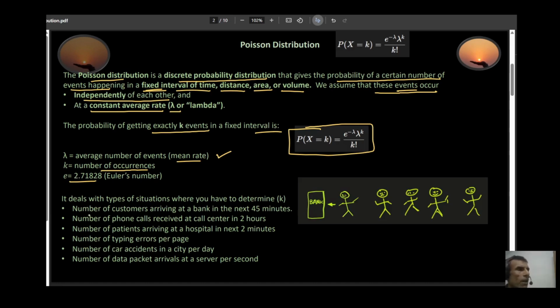For example, let's say you want to determine the number of customers arriving at a bank in the next 45 minutes, or the number of phone calls received at a call center in the next 2 hours, or the number of patients arriving at a hospital in 2 minutes, or the number of typing errors per page, number of car accidents in a given day, or number of data packets arriving at a server per second.